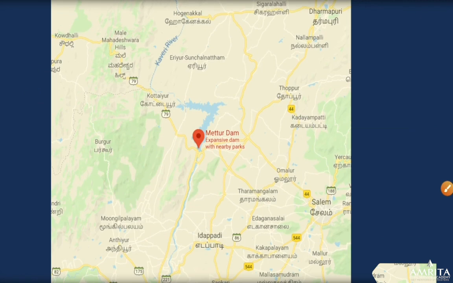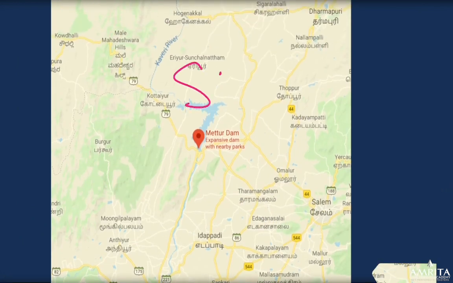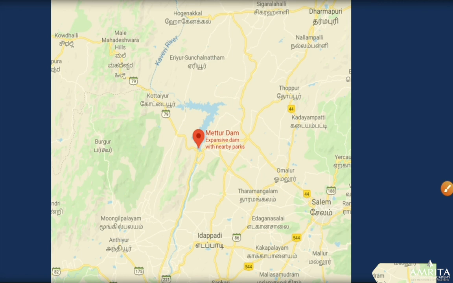So, just to tell you the location, it's also known as the Stanley Reservoir. Should have mentioned the name and just improve. Stanley Reservoir, Mettur Dam. Right.